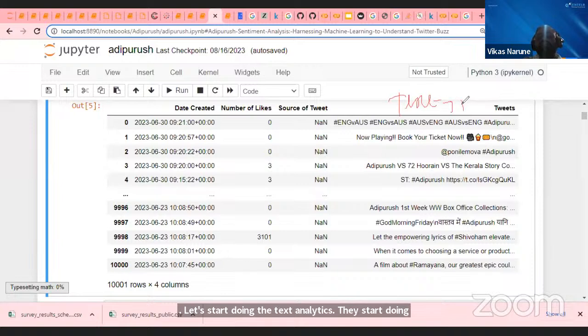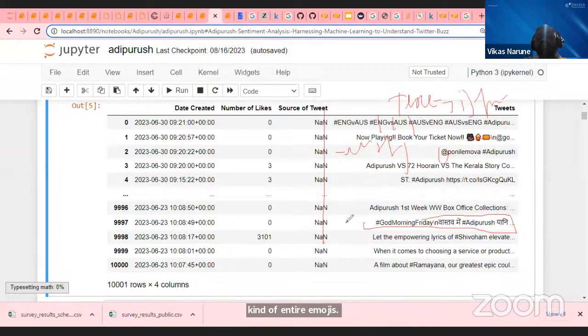Now, one by one, I will start my pre-processing steps. I will break this into words, then clean them using the stop words. I'll remove punctuation marks, remove all the emojis, and remove the unnecessary columns. This kind of tweets are there, I'll try to bring them into the English language. If not possible, I drop them.